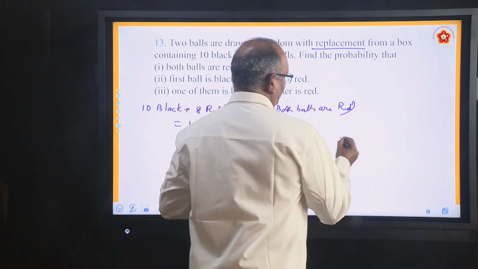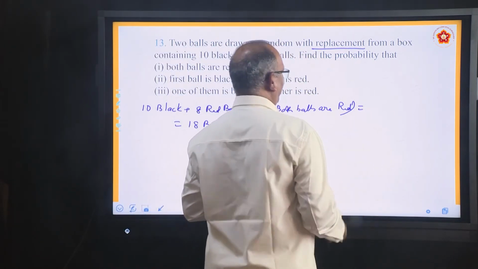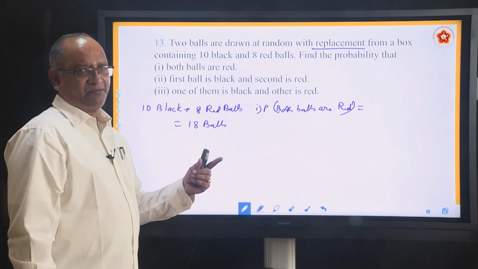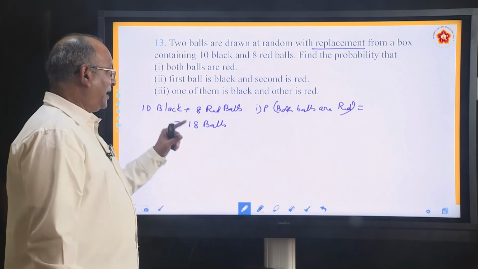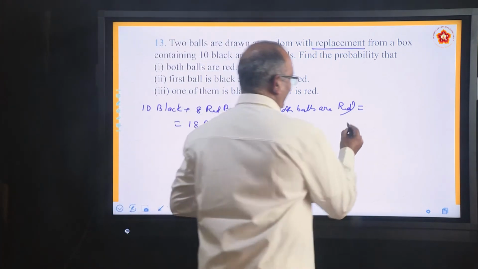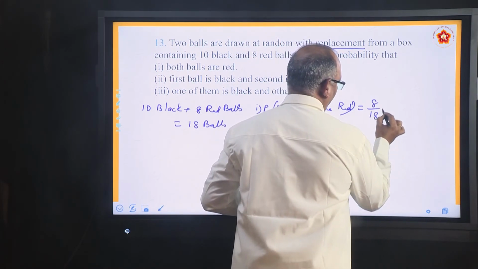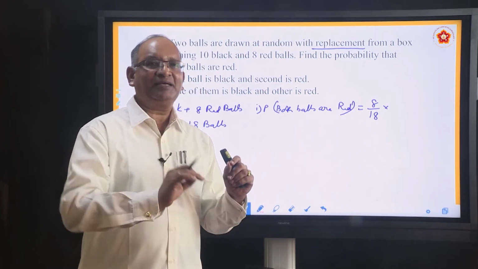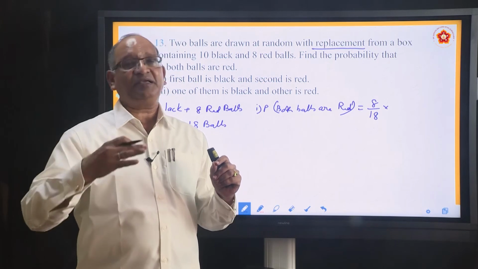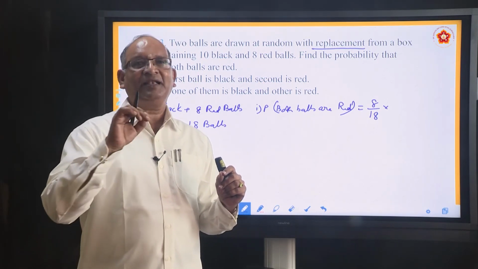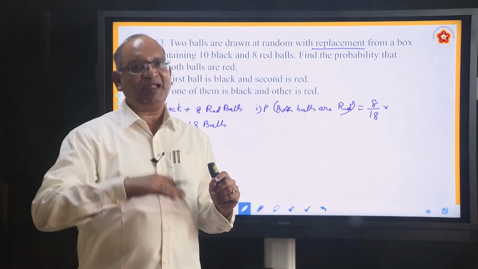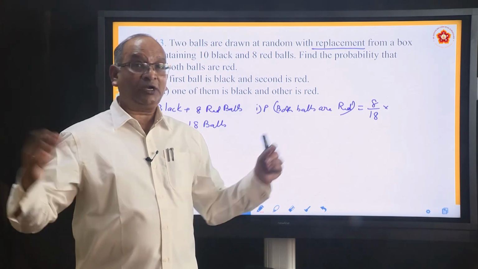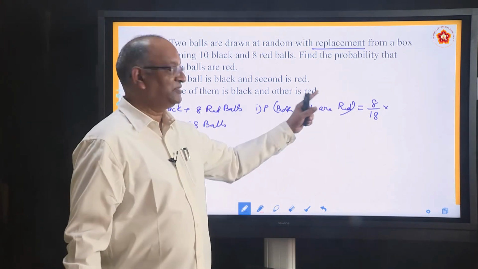Okay. So what is the probability of drawing first red ball? How many red balls are there? 8 red balls are there. So it can be any one among them. So it is 8 C1 and total are 18. So it is 8 by 18 into, there are 8 red balls, probability of drawing one ball is 8 C1. In 8 different ways you can draw the ball. Okay. If you have written the numbers 1 to 8, it can be 1, it can be 5, it can be 8, it can be anything. So probability is 8 C1 by total balls are 18. So 18 C1. That is for the first ball.